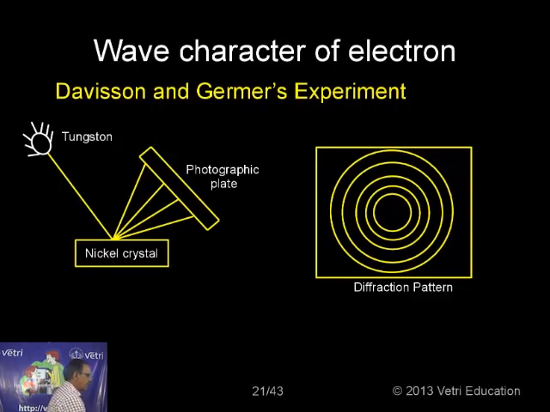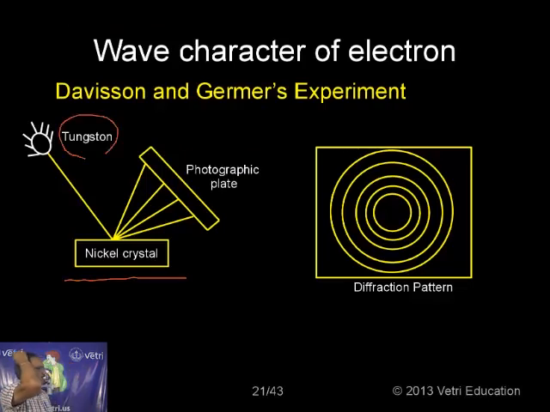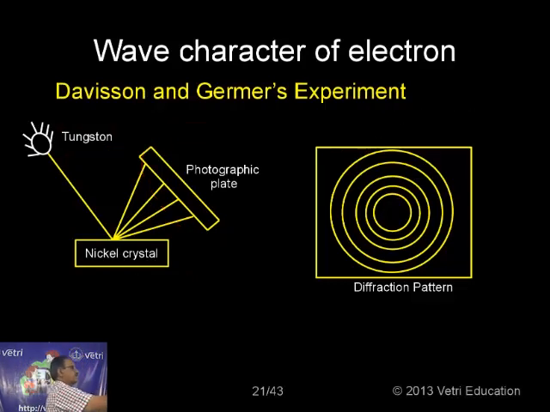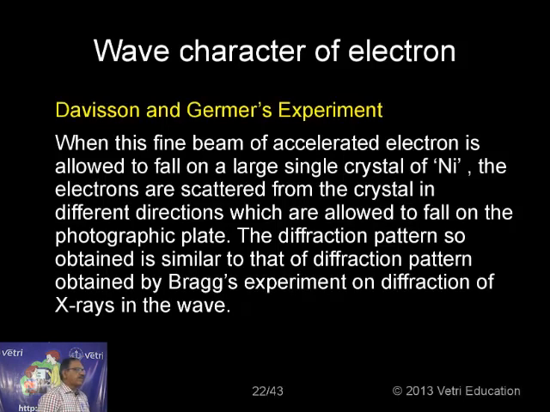Just see here, a nickel crystal was used, tungsten was heated, and the particles emitted are electrons. After the diffraction, it is observed on the photographic plate; we are seeing the diffraction pattern for these electrons. And from this diffraction pattern, what is the observation?